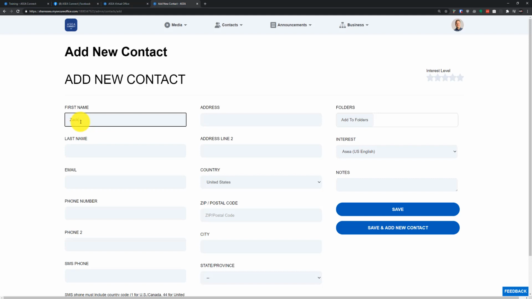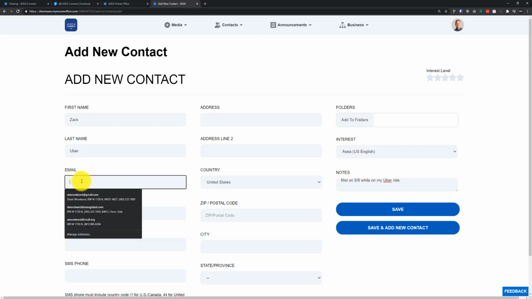I don't know his last name, but I'm just going to put his last name as Uber. And over here in my notes section, I'm going to put down when I met them and how I met them, just so I can keep tabs on that. Now, Zach did give me his email.